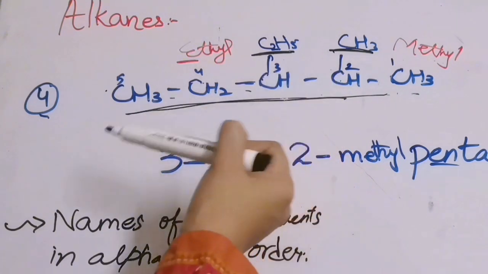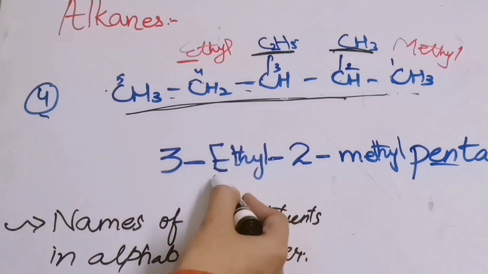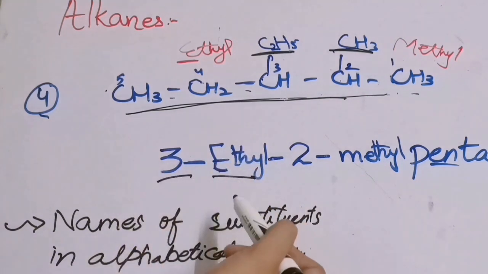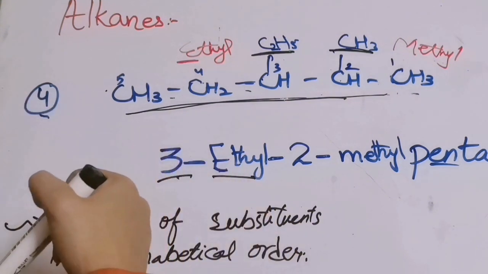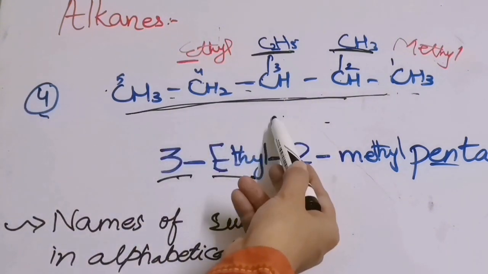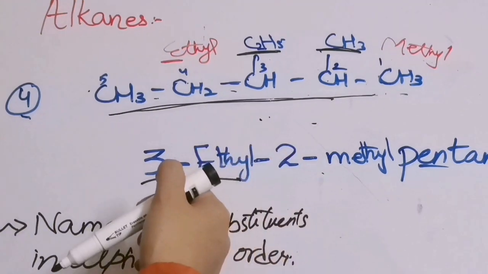So they are given the lowest possible numbers. And the third rule was that we have to write the name of the substituent and its position, that it is present on the third carbon, fourth carbon. And the fourth rule was if we have two substituents, then we will write the names of the substituents in alphabetical order.